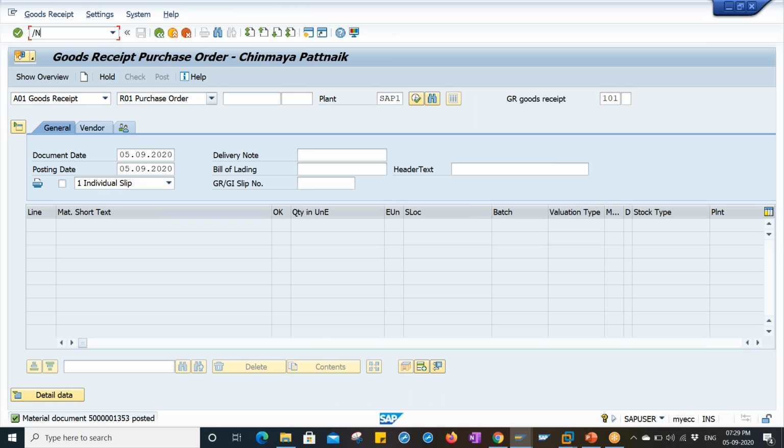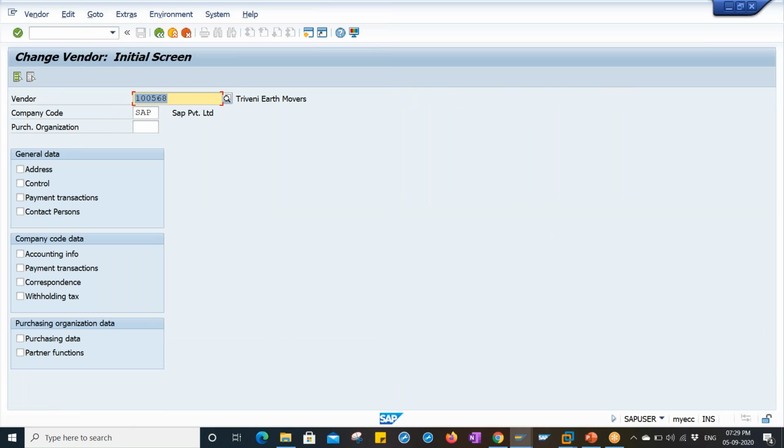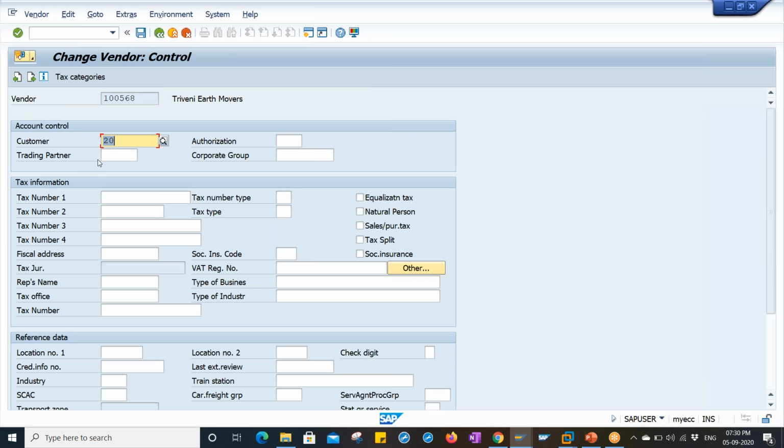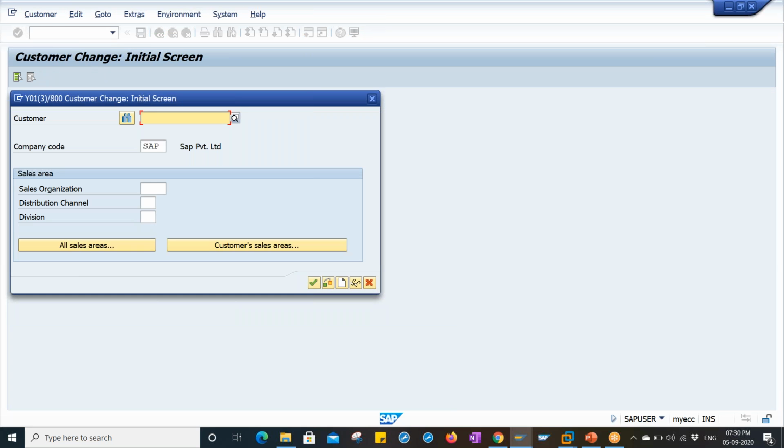Go to T code XK02 to change the vendor. Address only, required control tab. So I have mentioned the customer over here. It means the system understands that if you enter a customer over here, this vendor will automatically get updated in the customer master. Let me show you the customer, /n XD02. Continue.